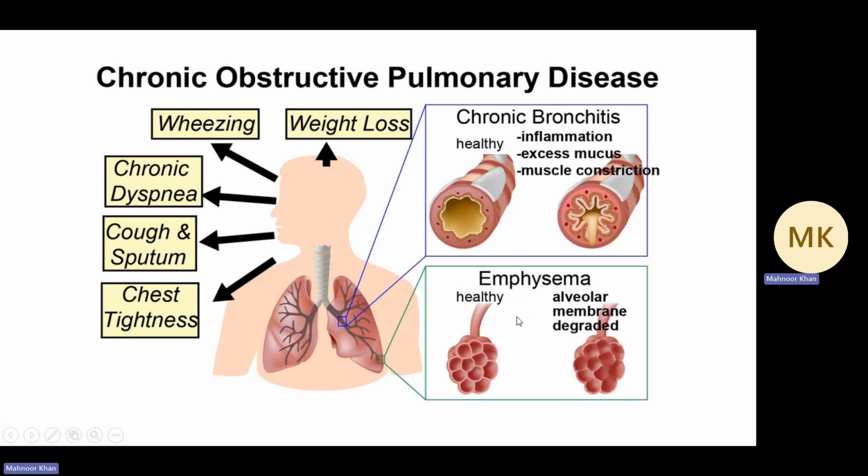And as well as there's alveolar emphysema. So this is the healthy alveoli, and this is the alveoli with the damaged membrane due to alveolar emphysema. And all of these result in wheezing, weight loss, chronic dyspnea, cough and sputum, and chest tightness. Why weight loss? Because the person is spending a lot of energy in breathing. It is not a passive process anymore, but an active one.